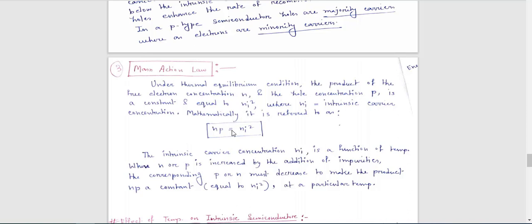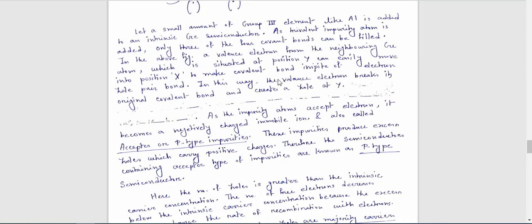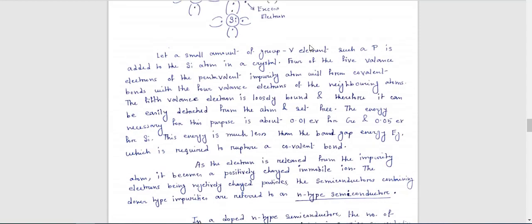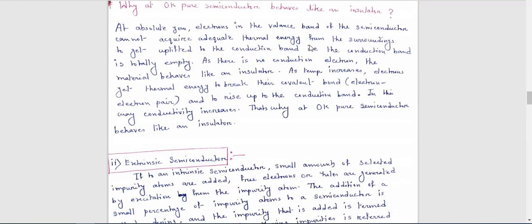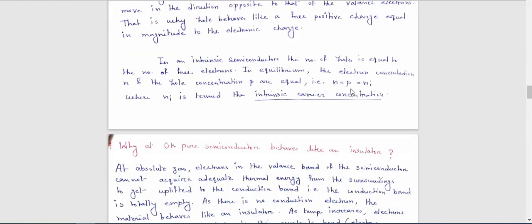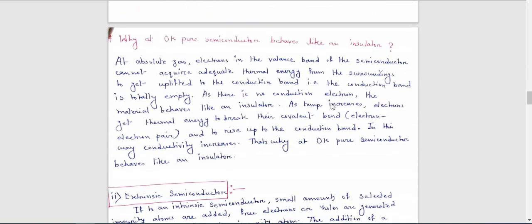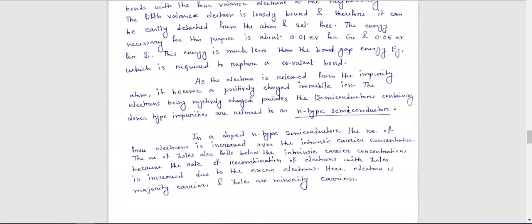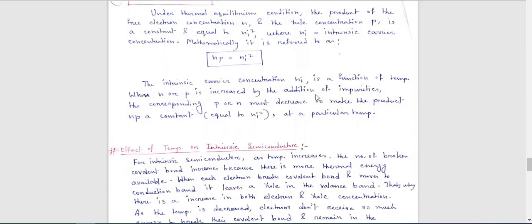If you multiply these two, it will be equal to Ni square. Already I have shown you that in an intrinsic semiconductor, N is equal to P is equal to Ni. Now if you multiply N into P, it becomes Ni square, and this is the statement of mass action law, and this equation is fixed.